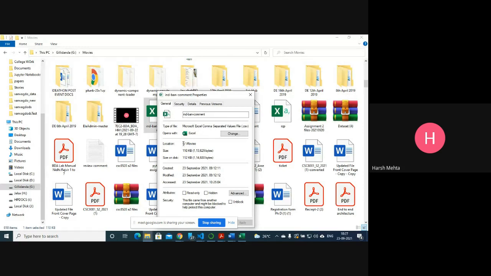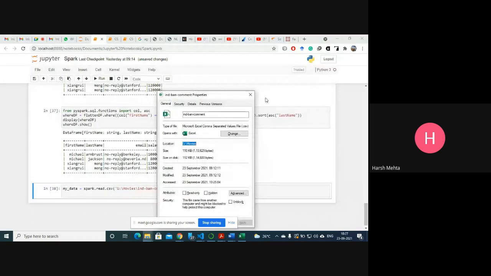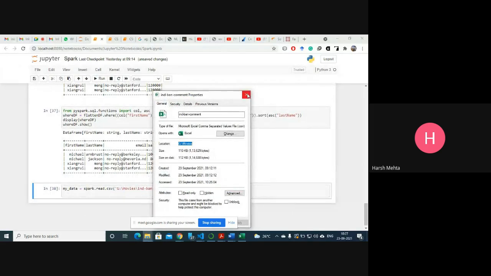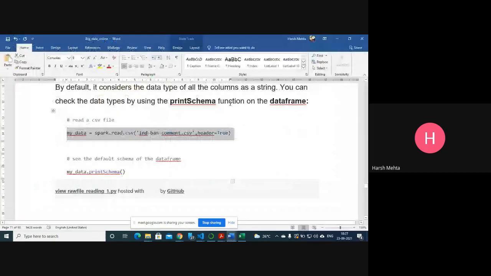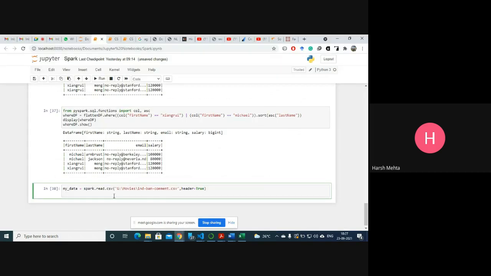G drive movies. Let me just edit. Sometimes it will be slow. Yes, it's done reading. The next step is the schema. What is a schema? Schema means the structure. So we are printing the schema.